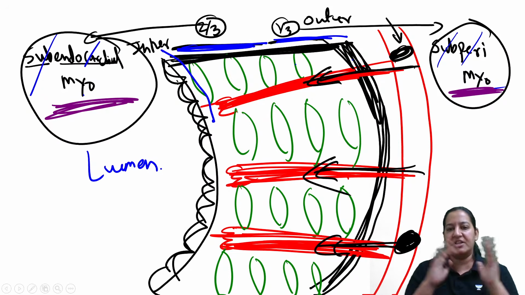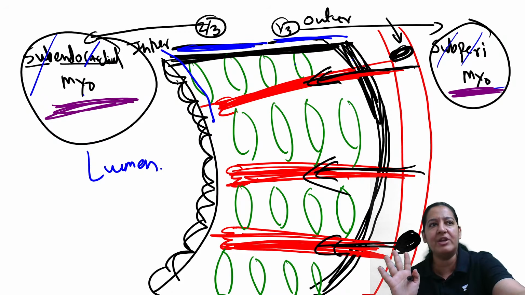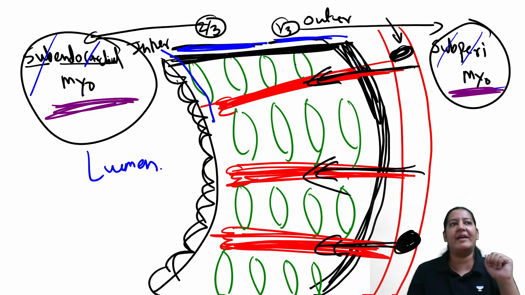You can see the blood supply. The diagram is in front of you. Can you tell me with a reason? Why, Kishore? You are absolutely right, Kishore. It is subendocardial, but why?